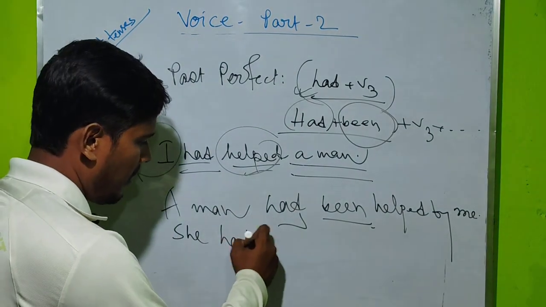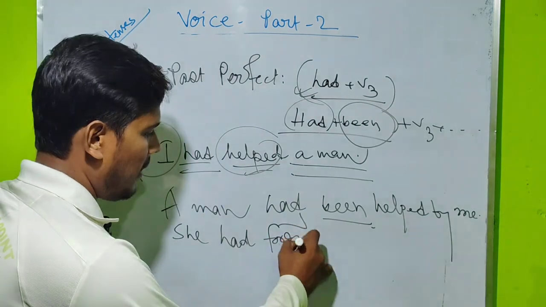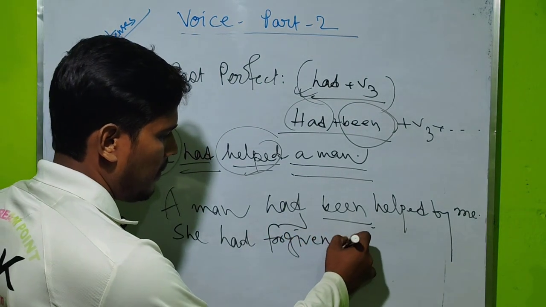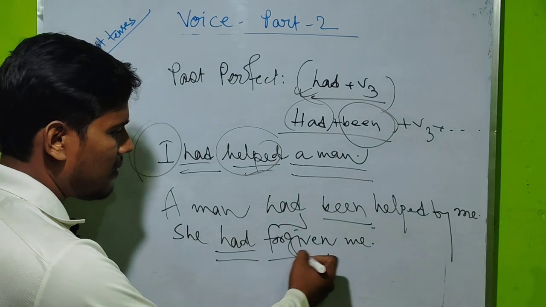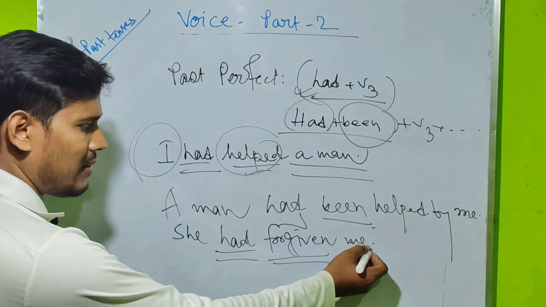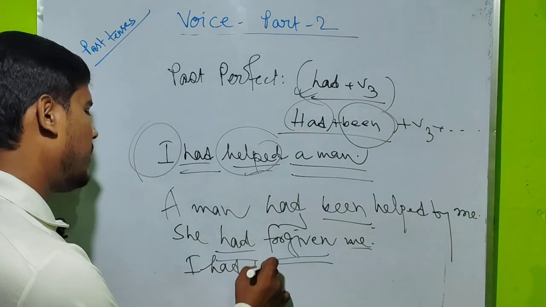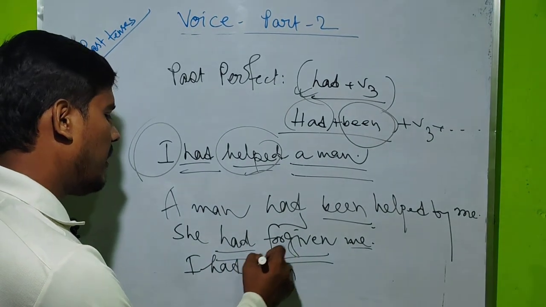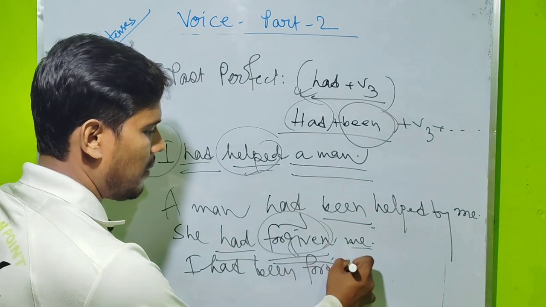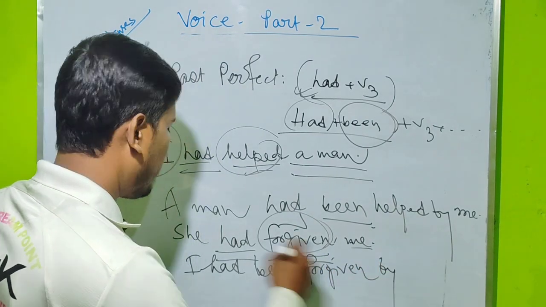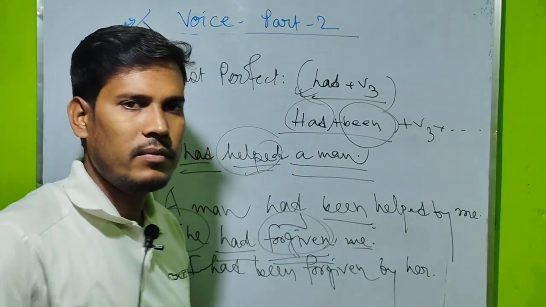So another example. She had forgiven me. Okay. So this one you are getting also had plus V3. Okay. So just take the last one, I, then had, extra you have to write down been, and having forgiven, nothing you have to change, forgiven. That is by. For having she, you have to write down her. Done.